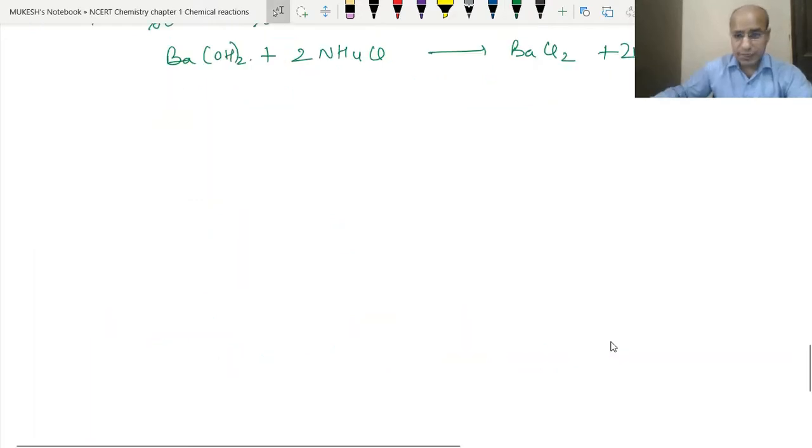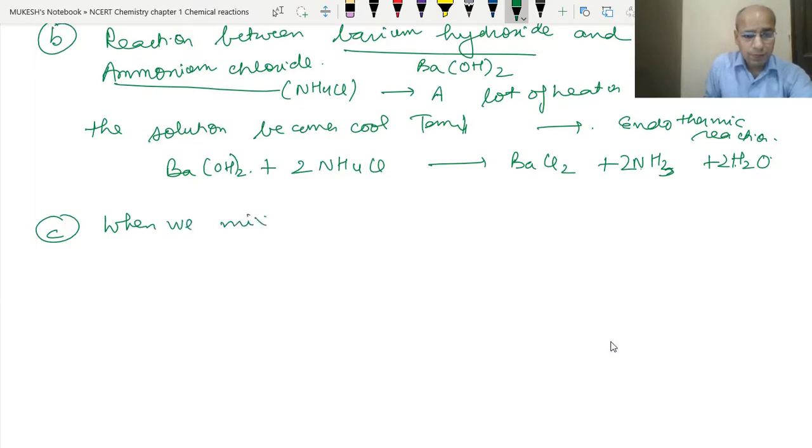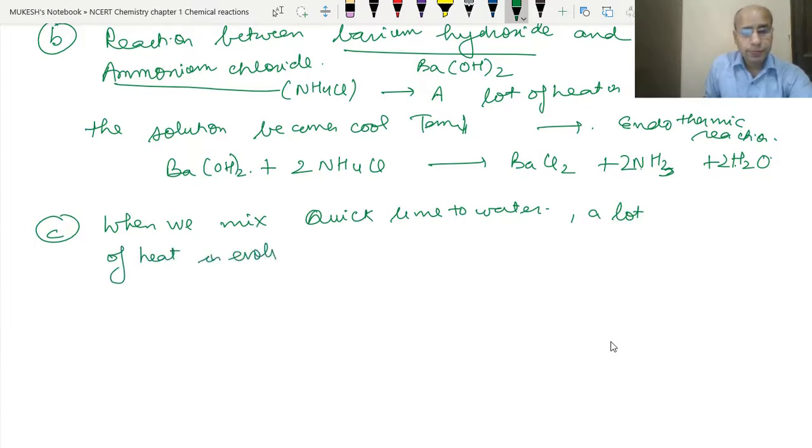Now the next example, when we mix quicklime to water. Not the reverse. We have to add quicklime to water. A lot of heat is evolved. When the heat is evolved, that means the mixture becomes warm.